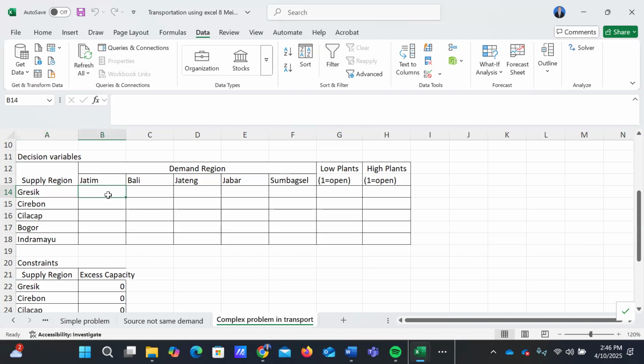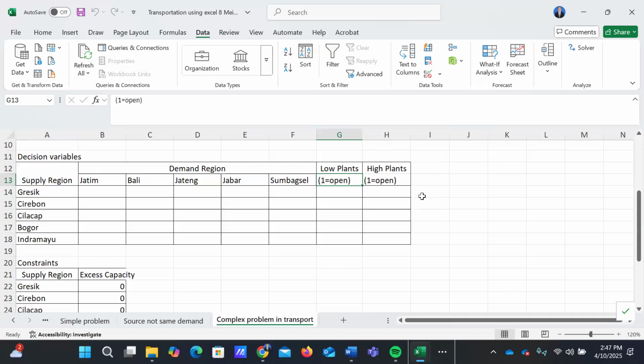Here is the unit allocation, the units that will be allocated from each factory to each demand region. And here is the decision of opening a factory, whether low plant or high plant. Here we have the decision in the binary category.